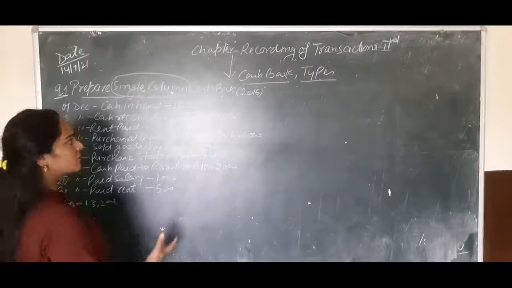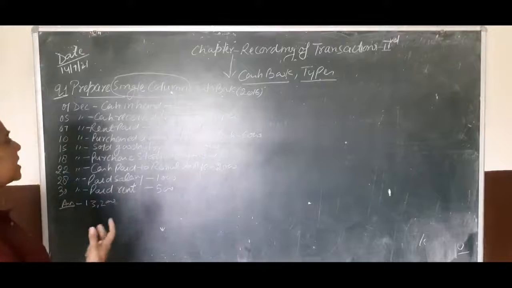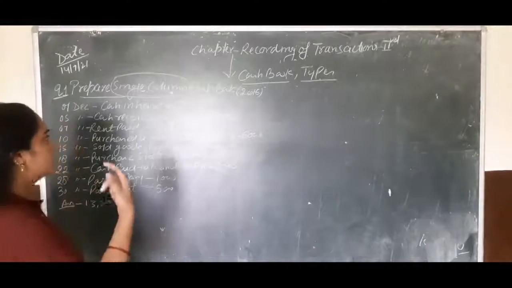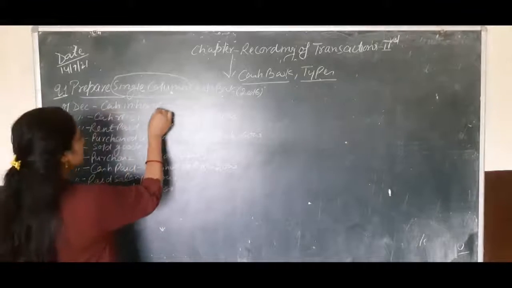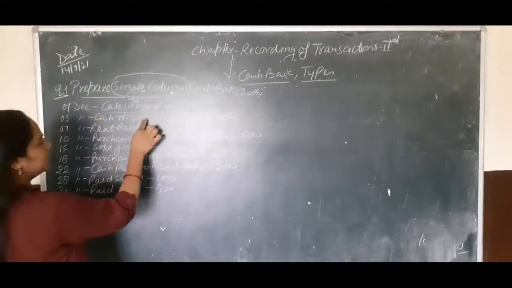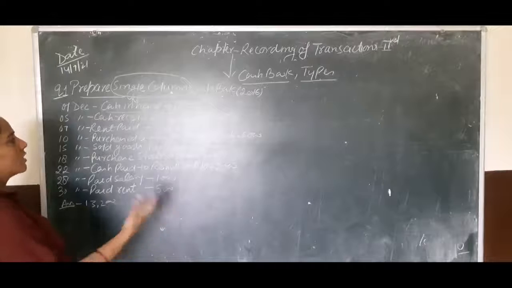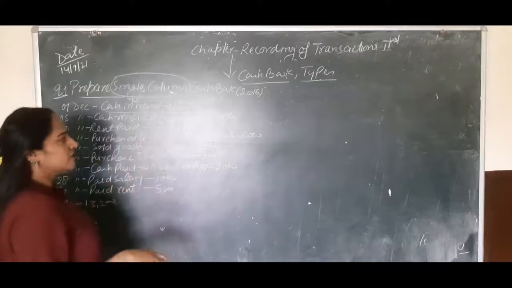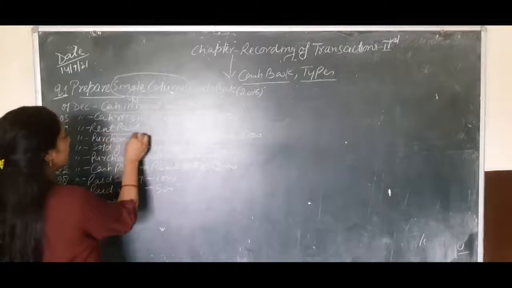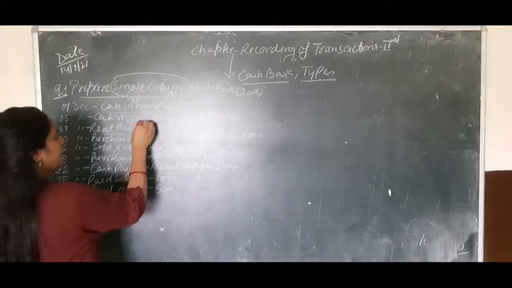So children, first of all we have to identify which transaction is used on the receipt side and which transaction is used on the payment side. So according to this, cash in hand is our receipt. Okay. Next, cash received, again this will be receipts, because we have received the cash amount from Bhanu, 4,000 rupees. Next, paid rent. Now the firm has paid rent to someone, so it will be payment.